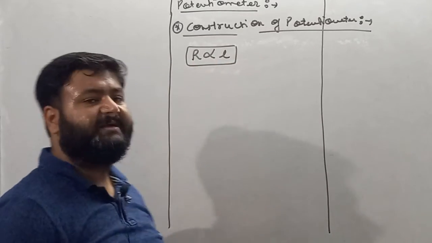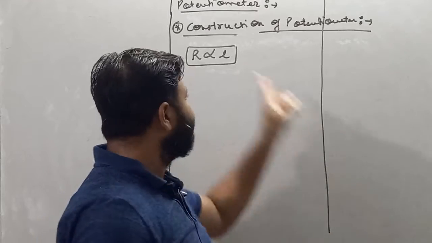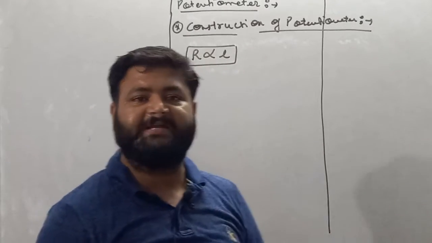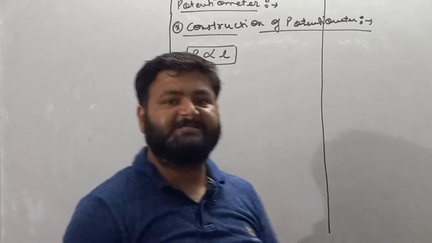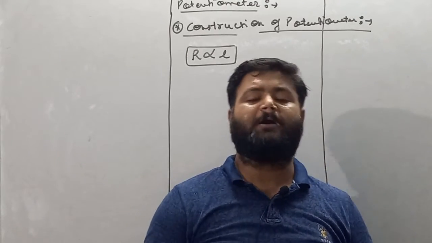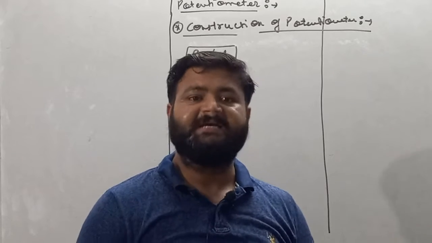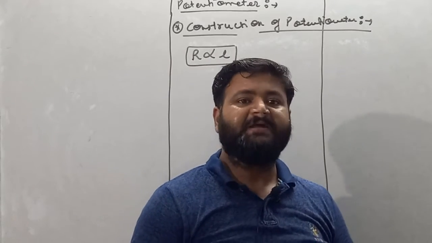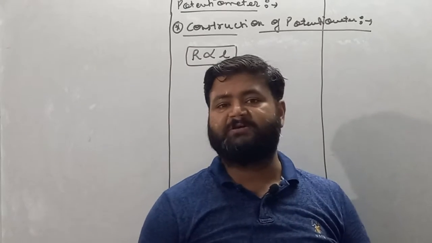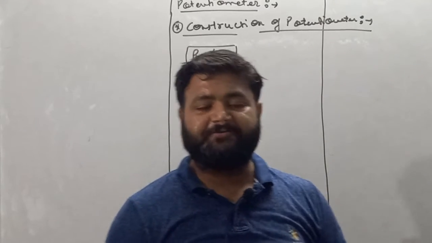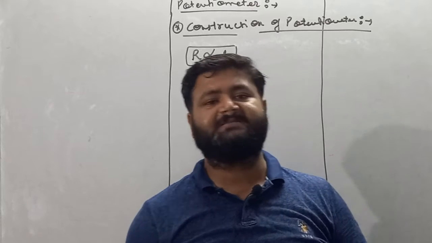If the length of the conductor is large, then its resistance is also very large. Potentiometer is a potential measuring device, and a potential measuring device must have high resistance. If resistance is high, then it measures accurate potential difference across the circuit.